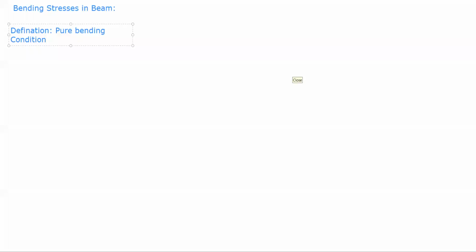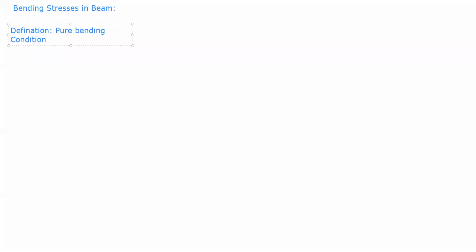Can anyone tell me any more answers? There are 34 people in the room. Please give me an answer. So what is a pure bending condition? Okay, I am telling one definition. Before starting pure bending, I am telling some definitions of bending stresses.